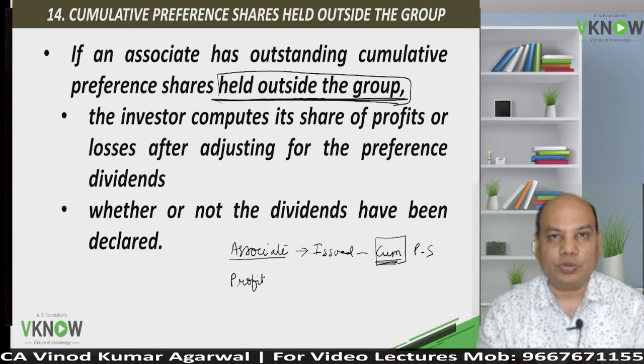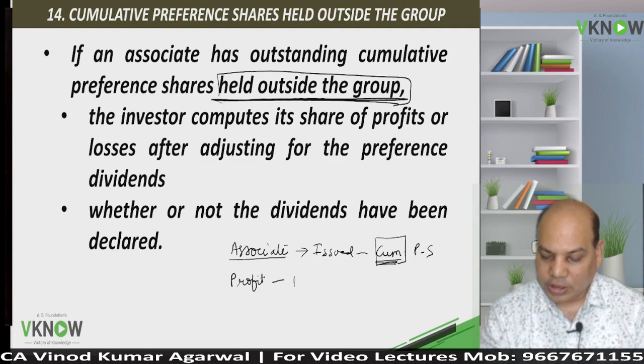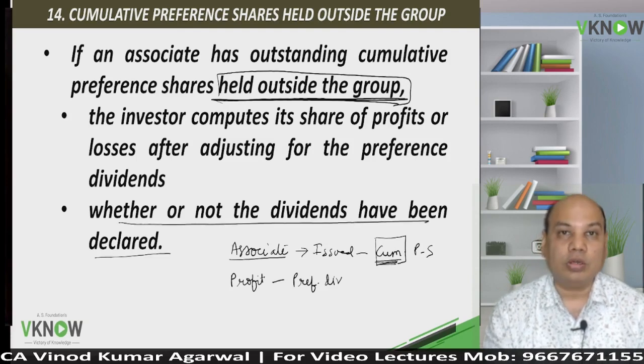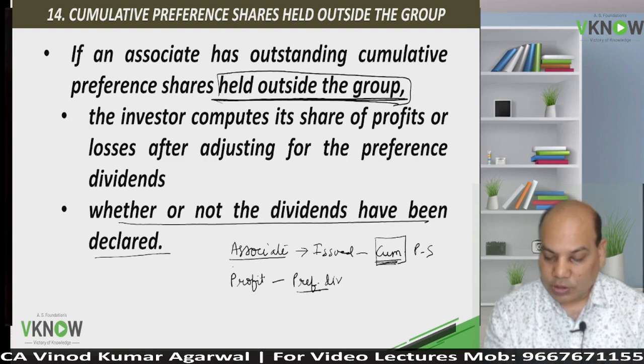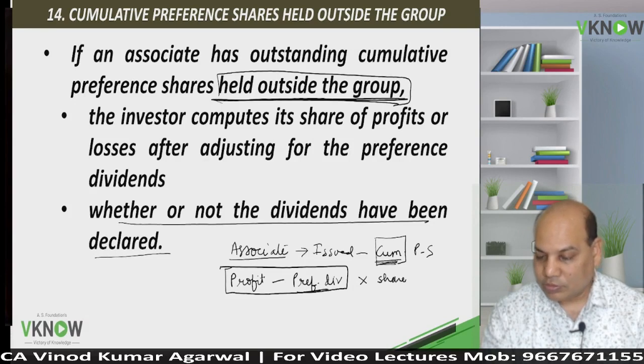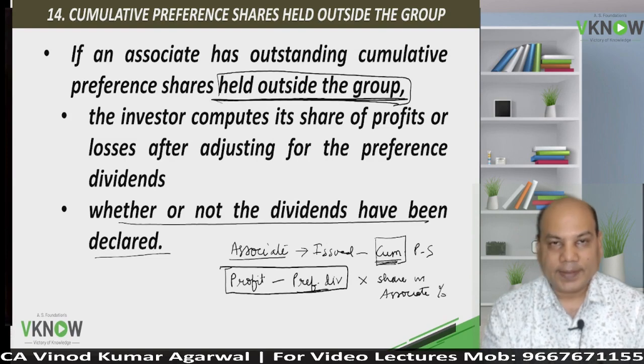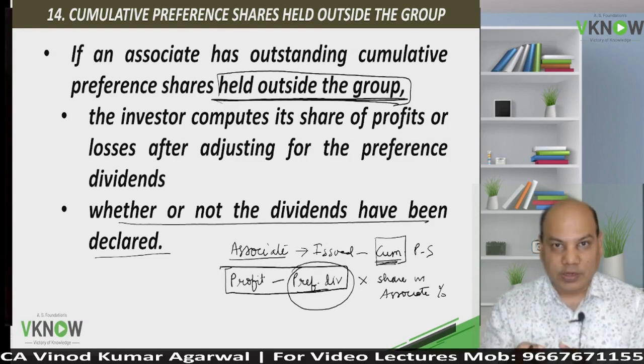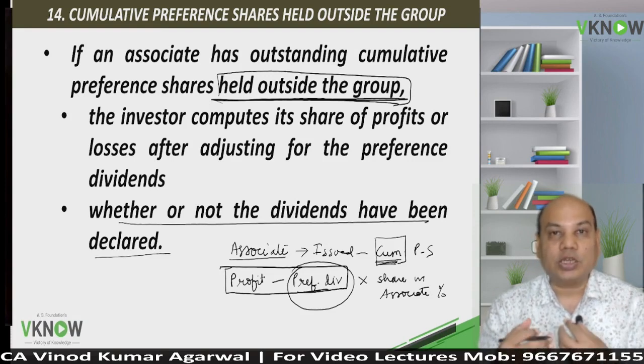Then we are going to compute our share in the profit of the associate after deducting preference dividend for that year, whether dividend has been declared or not. So first you will make this adjustment and then multiply by share in associate percentage. This logic is applicable only for cumulative preference share, because even if dividend is not declared, it will accumulate.